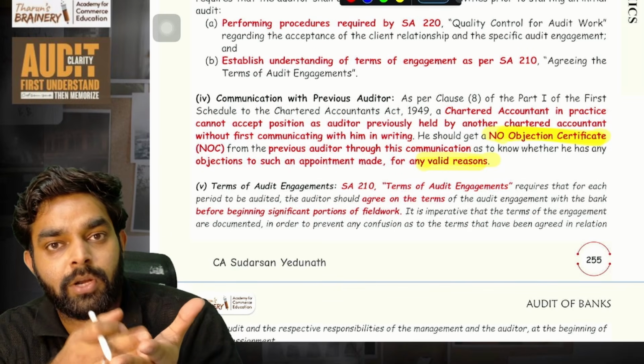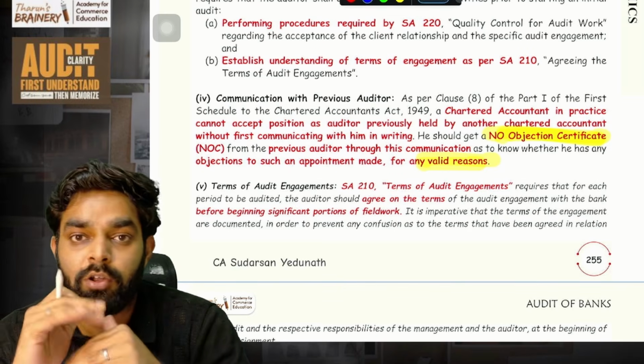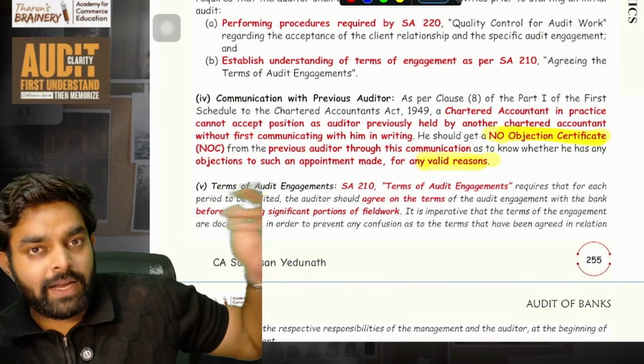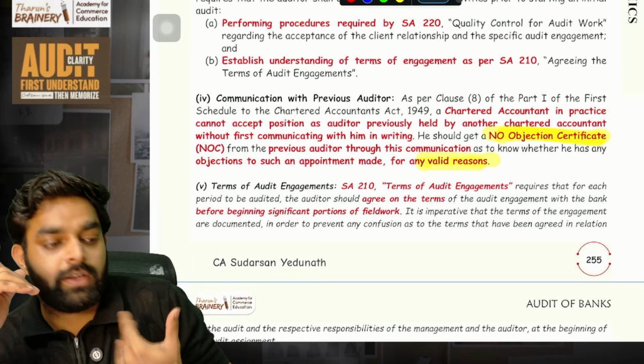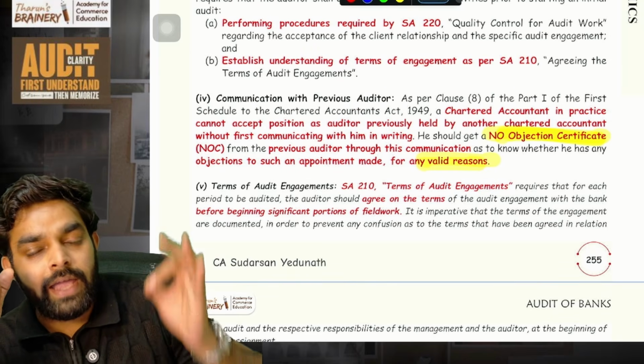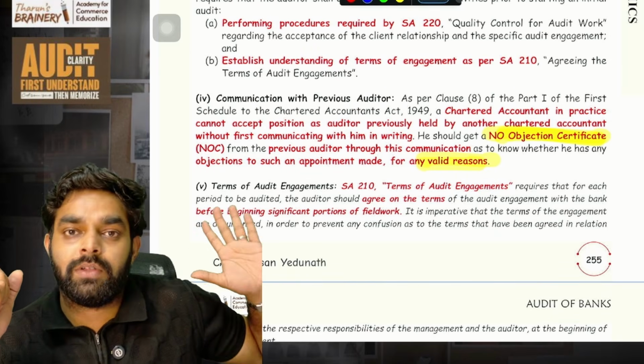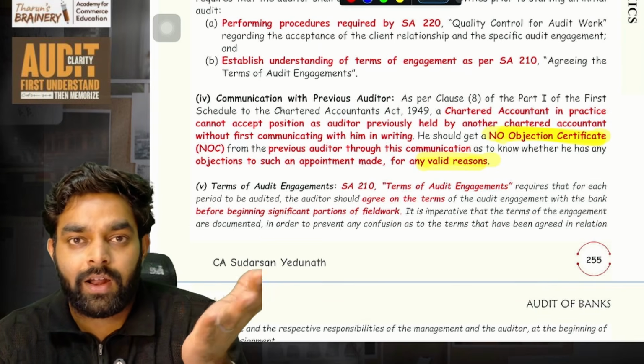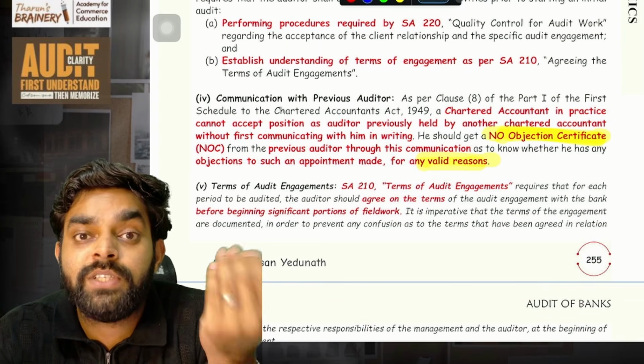If I am going to be appointed as auditor of, imagine, Indian Overseas Bank, last year audit was done by another person. So current year I am the auditor. So before starting the audit, I need to communicate with the previous auditor. I need to call the previous auditor or mail the previous auditor and say, sir, I am the auditor of current year. Do you have any objections?